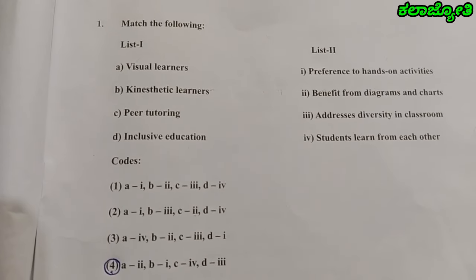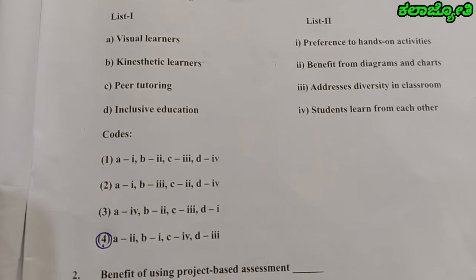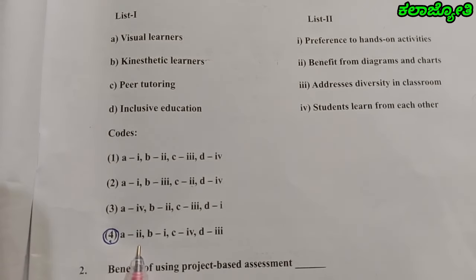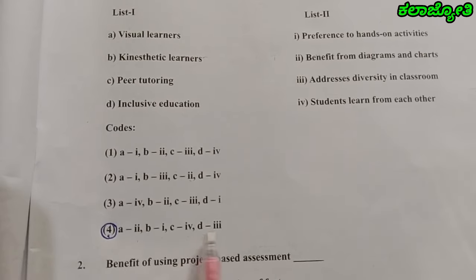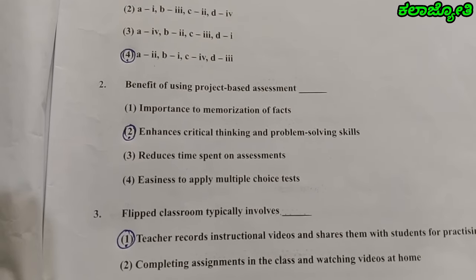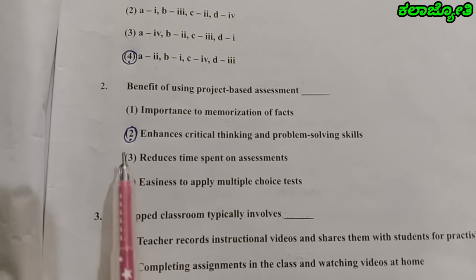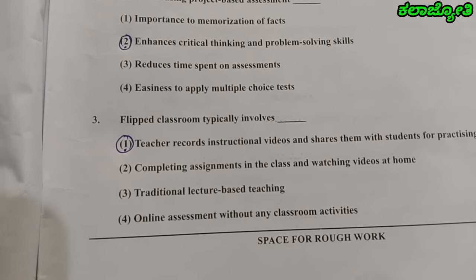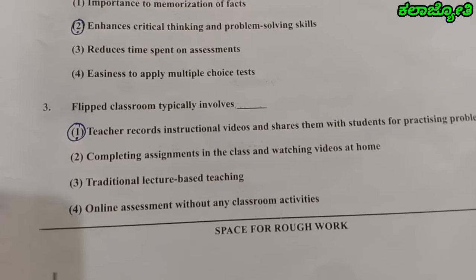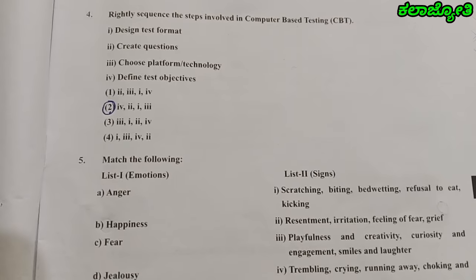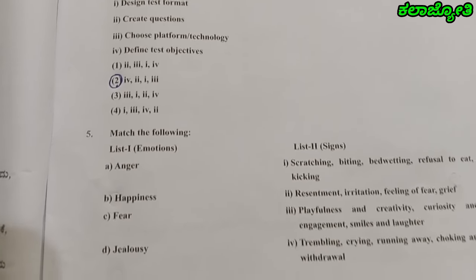First question, match the following. The right answer, option 4 is right. A2, B1, C4, D3. Question number 2, the right answer is the second option. Next, question number 3, the right answer is the first one. Question number 4, the right answer is the second one.